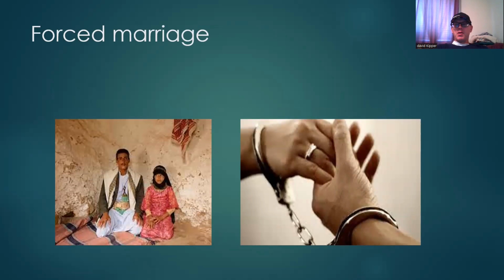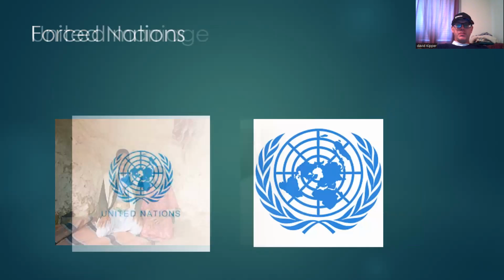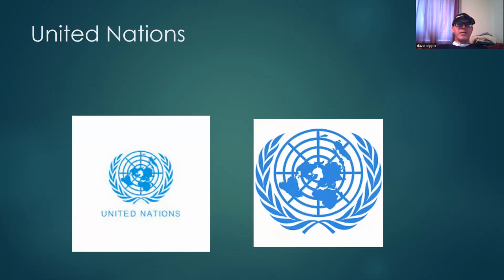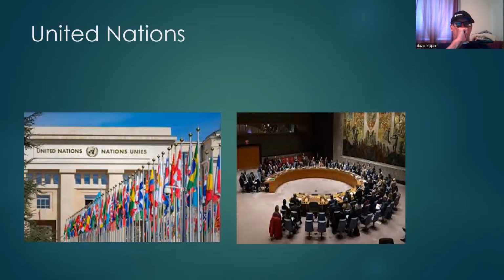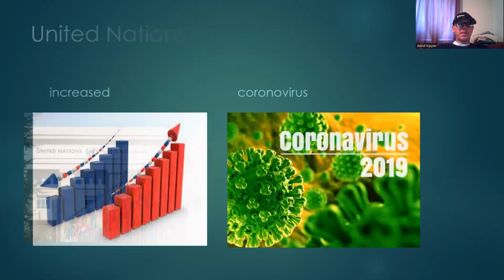All right. And forced marriage also is being looked at by the United Nations, or the group of countries in the world trying to work together to make the world a safer place. Here's the United Nations in New York, and here is the inside of their office area. The United Nations are working to make the world a better place.